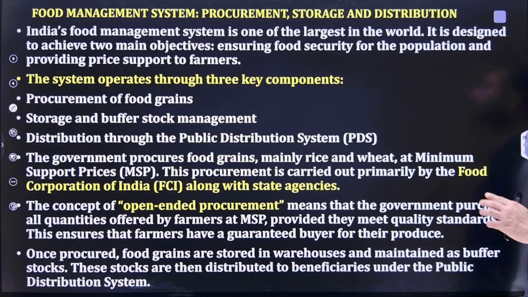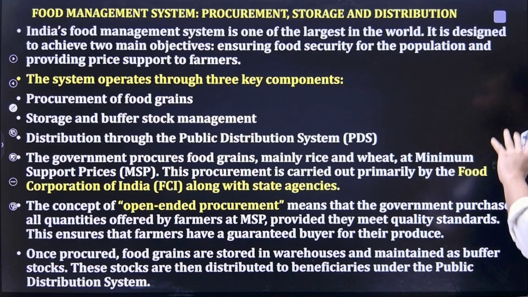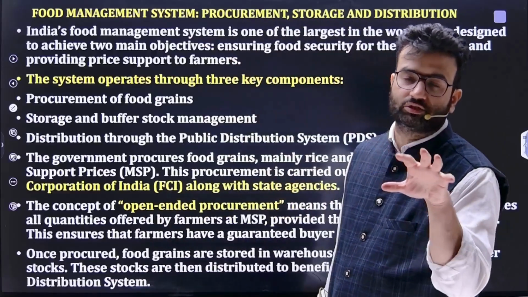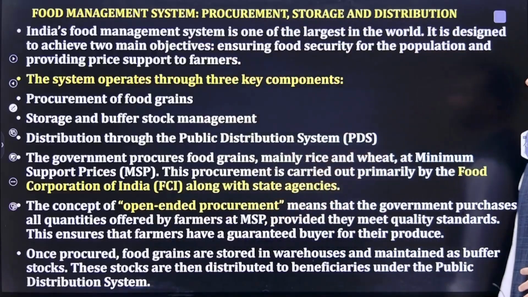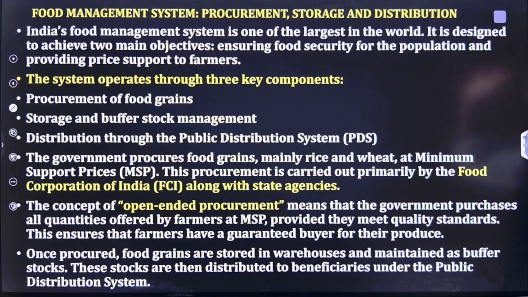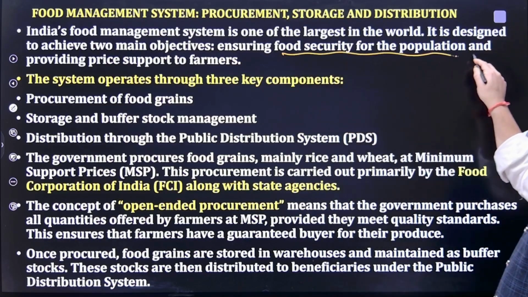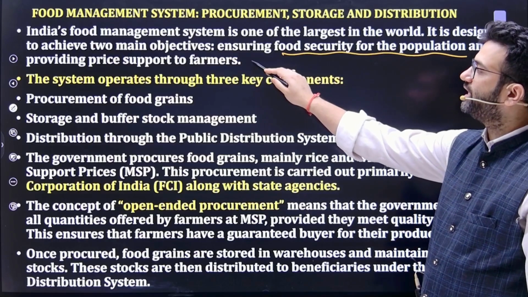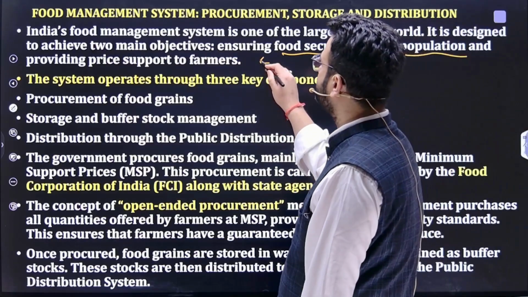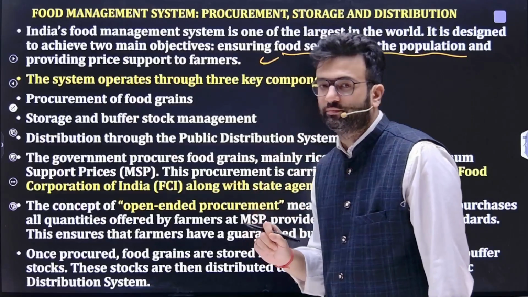Moving ahead, then the food management system through procurement, storage, and distribution. This is again very important. If you see the main syllabus, it includes the storage and distribution and marketing part. So India's food management is one of the largest in the world. It is designed to achieve two main objectives, that is ensuring food security for the population and providing price support to the farmers. अब चीज क्या है कि जो हमारा सिस्टम है वो 3 कंपोनेंट्स पे काम करता है.